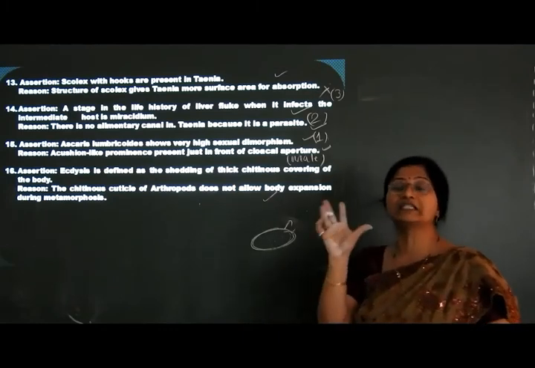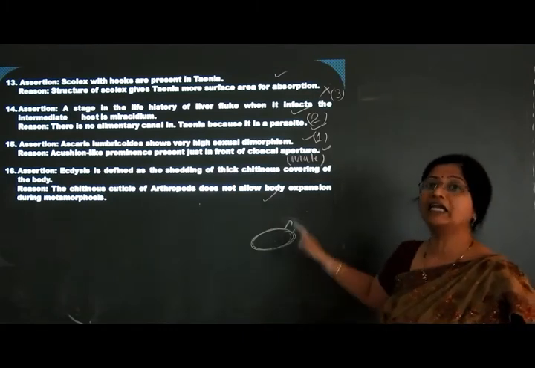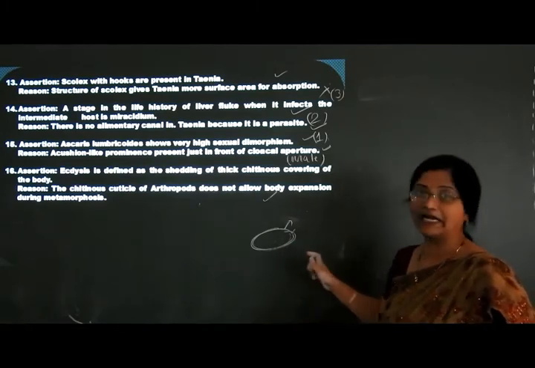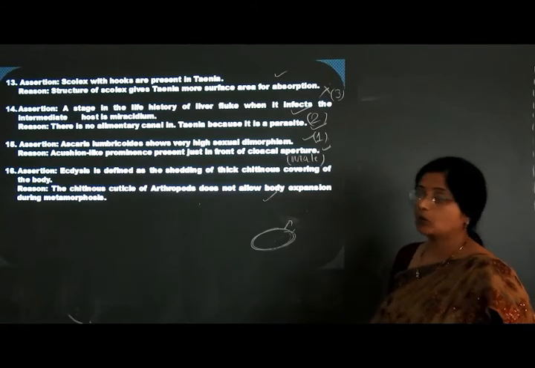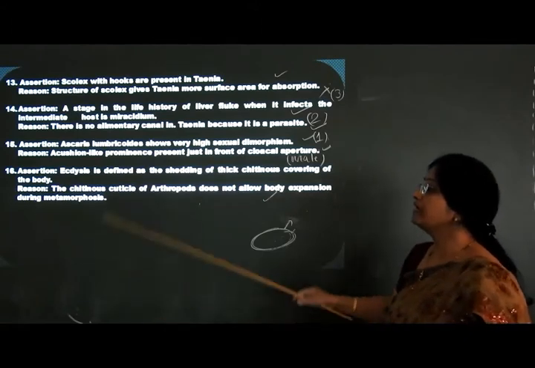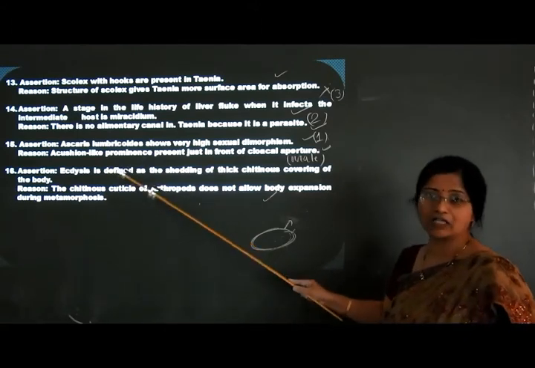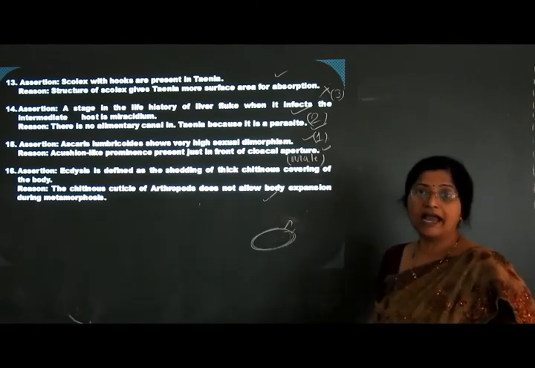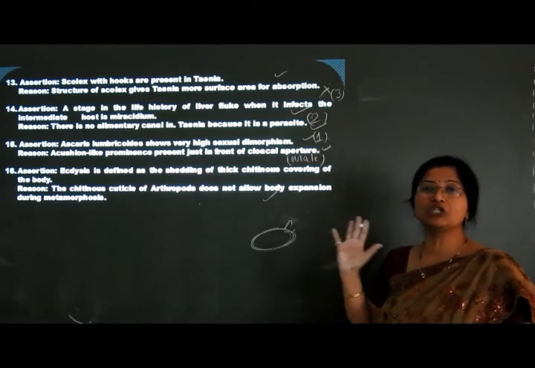It will not allow the expansion or growth of the animal, and even the insect or whatever the animal may be inside it. So it will not allow. That's why there is a need of removal of this exoskeleton, so that the larva can enter into growth, and that's why it will metamorphose into an adult.